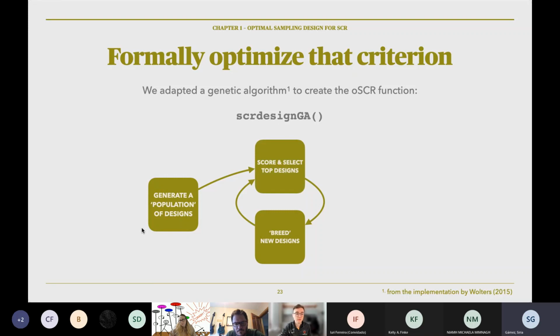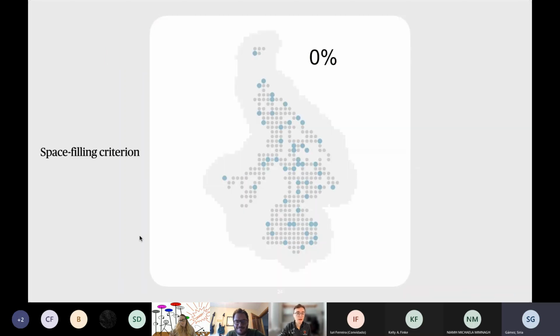We recommend doing this about 1,500 times for this part of it. And then I'll just show one more here. So it scores and selects the designs, it breeds new ones. And then 1,500 iterations later, it terminates and returns the best design. So we can see what this looks like in action.